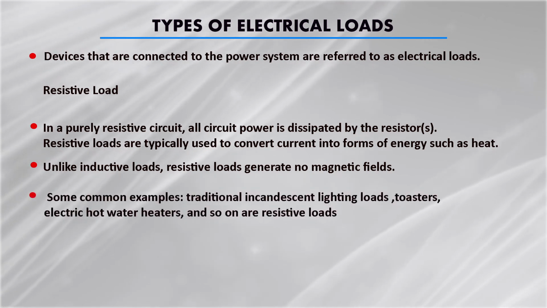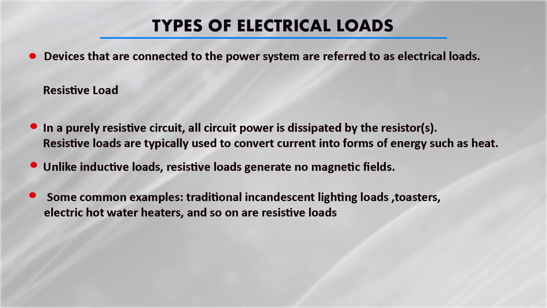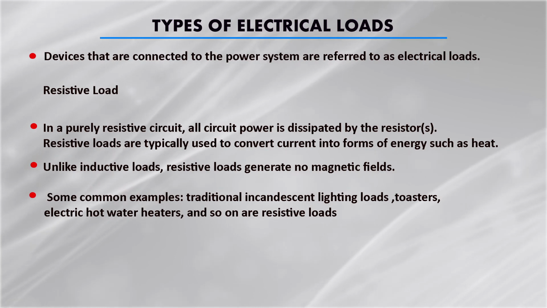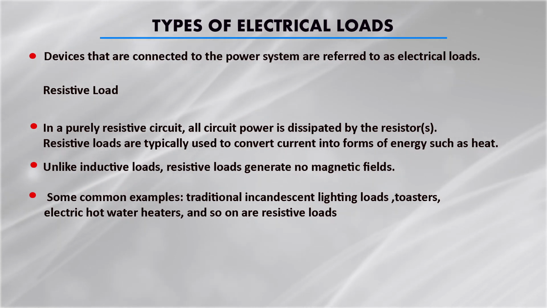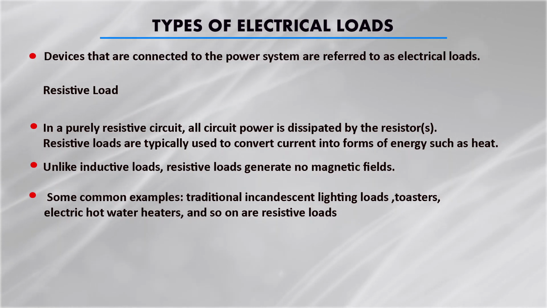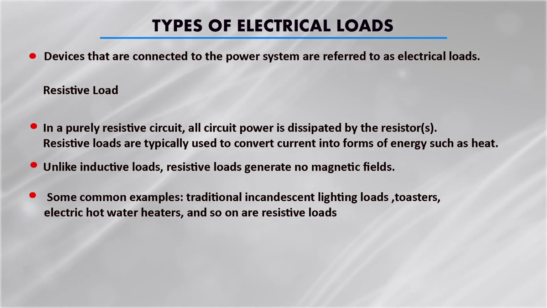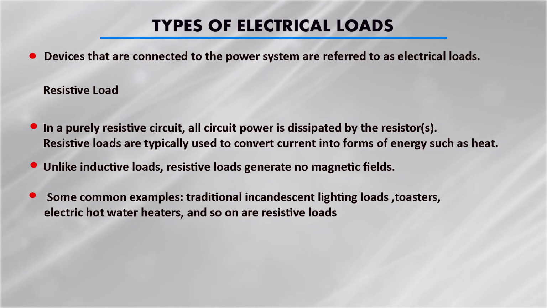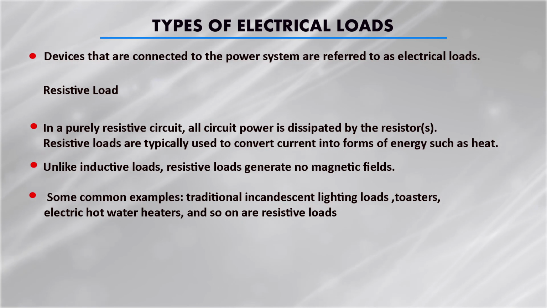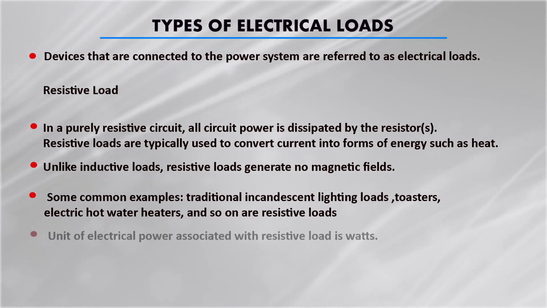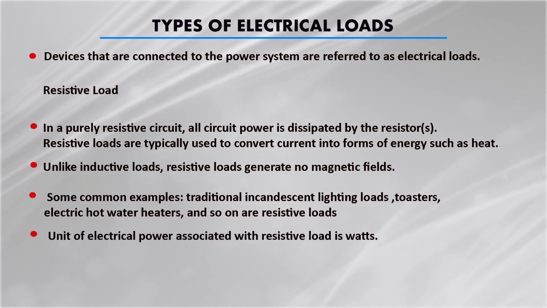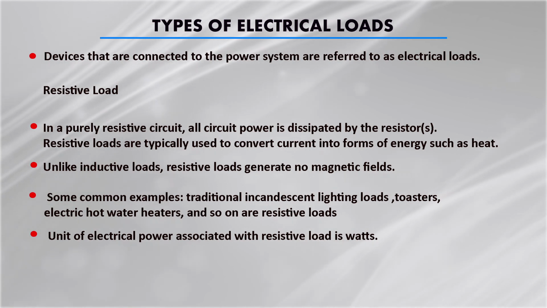Common examples are traditional incandescent light bulbs, heating elements like toasters, and electric hot water heaters. They are all resistive loads. The unit of electrical power associated with a resistive load is the watt.